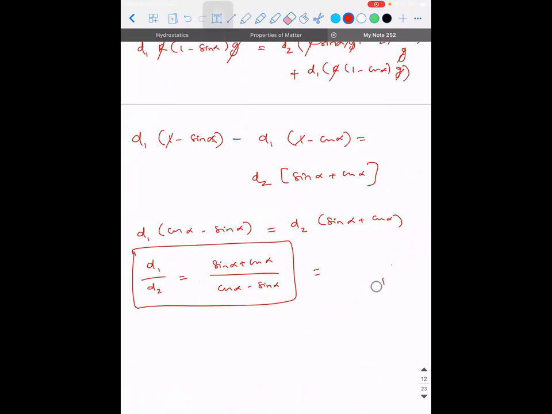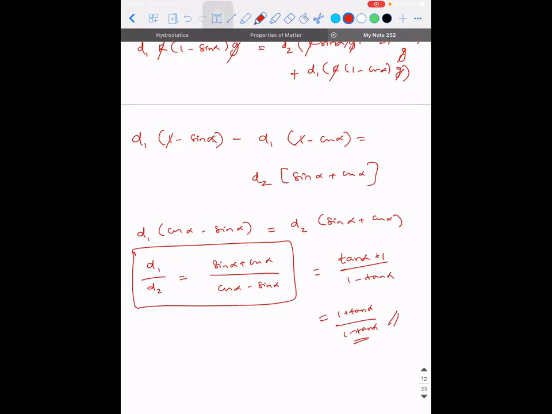When you're dividing with cos alpha, it will be 1 plus tan alpha by 1 minus tan alpha. So the answer is 1 plus tan alpha by 1 minus tan alpha. We got it. Clear?